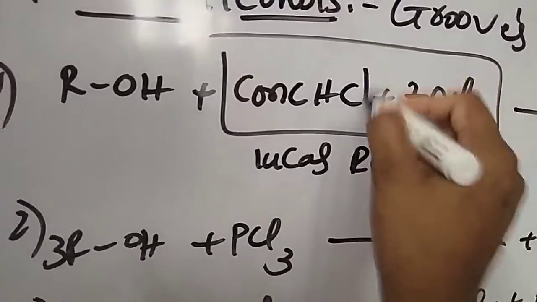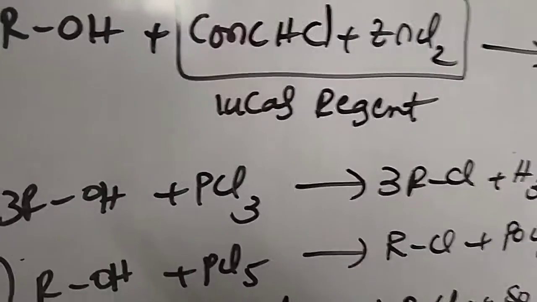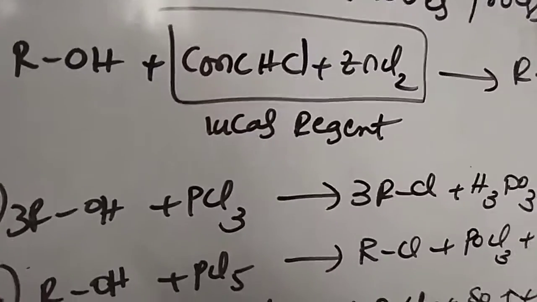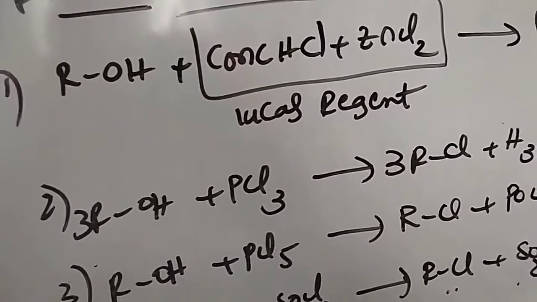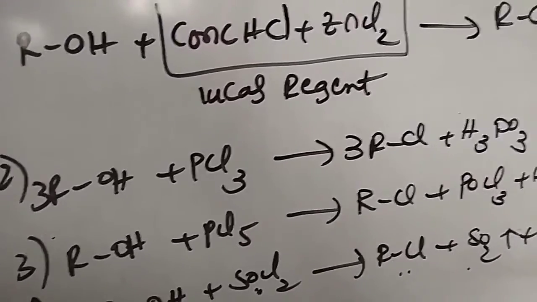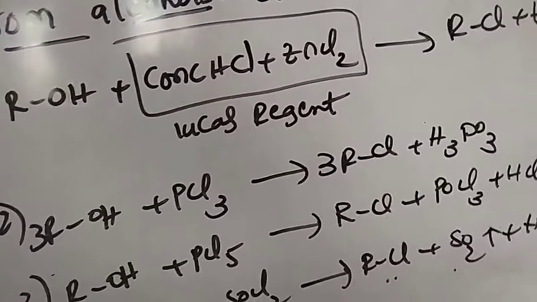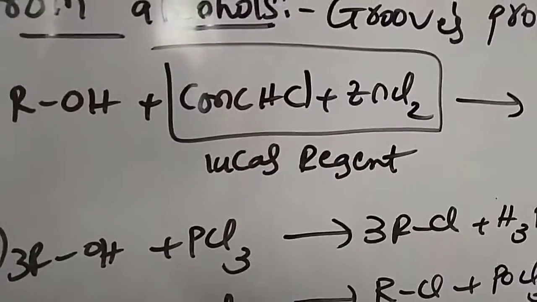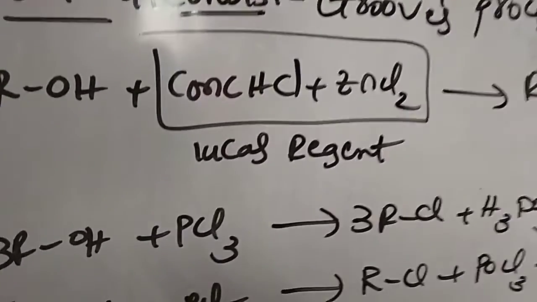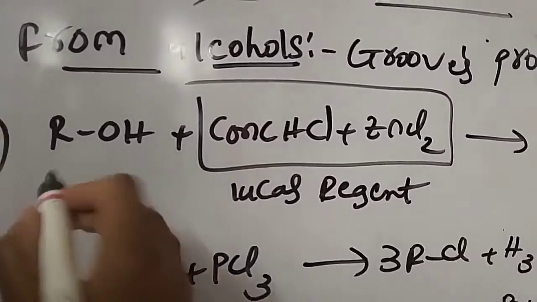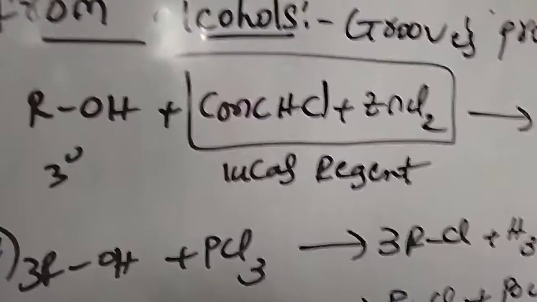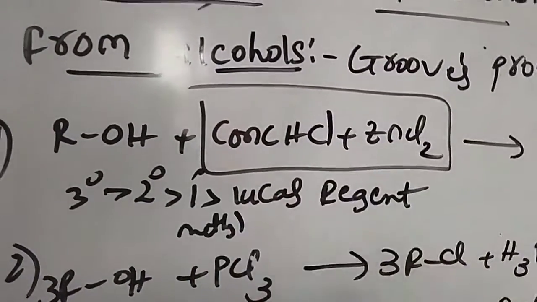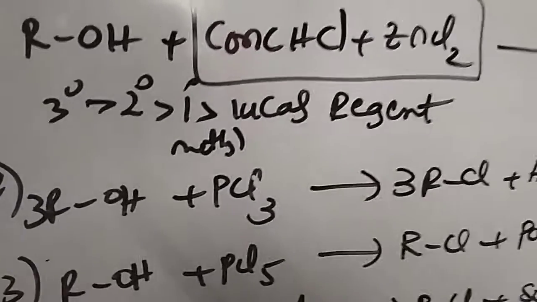In the previous class we discussed which alcohol is preferable for concentrated HCl, the Lucas reagent: primary, secondary or tertiary. Primary alcohols give no turbidity with the Lucas reagent. Secondary alcohols give turbidity after 5 minutes, and tertiary alcohols give turbidity immediately. So tertiary alcohols are more preferable for the Lucas reagent to produce alkyl halides: tertiary is greater than secondary, which is greater than primary, then methyl alcohols. Okay, now come to the present class.